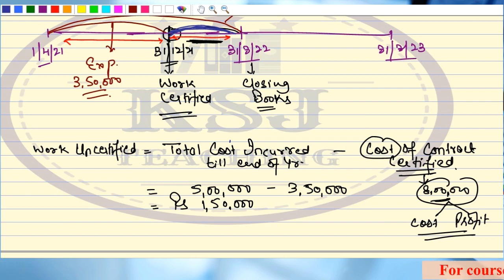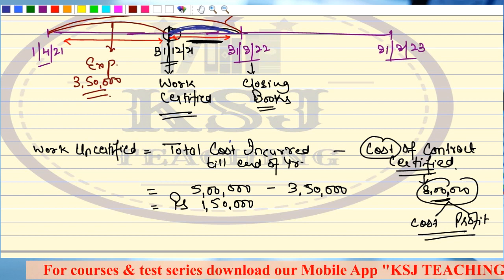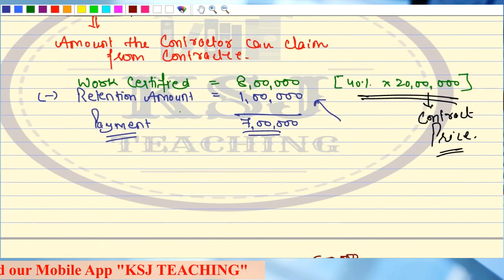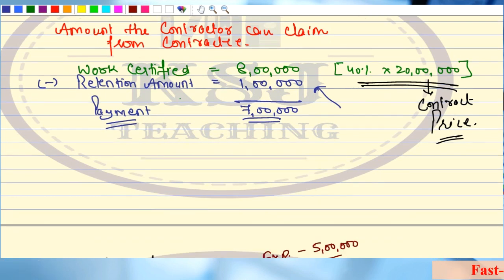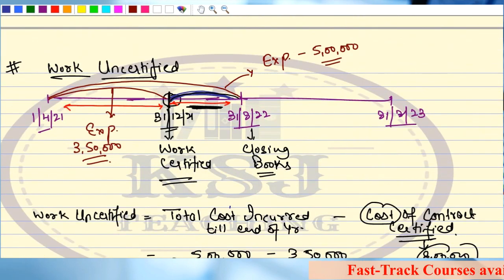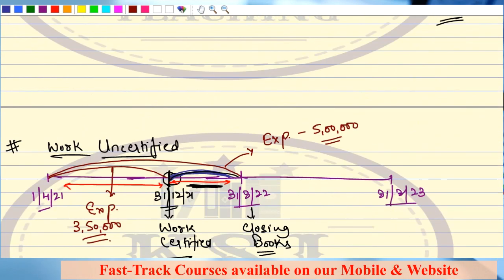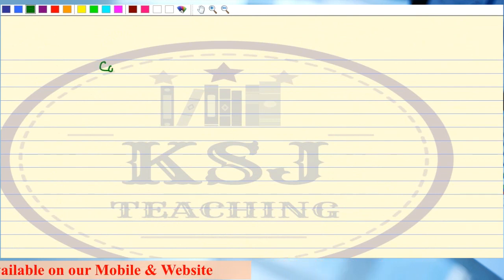No role of contract price. You might say that, sir, just calculate the total contract price minus the work certified. Okay, there is another point that you can raise here. Query. Sir, the contract price is 20 lakhs. So if you say 20 lakhs minus 8 lakh rupees that is certified, is that my work uncertified? Listen to it very carefully now.